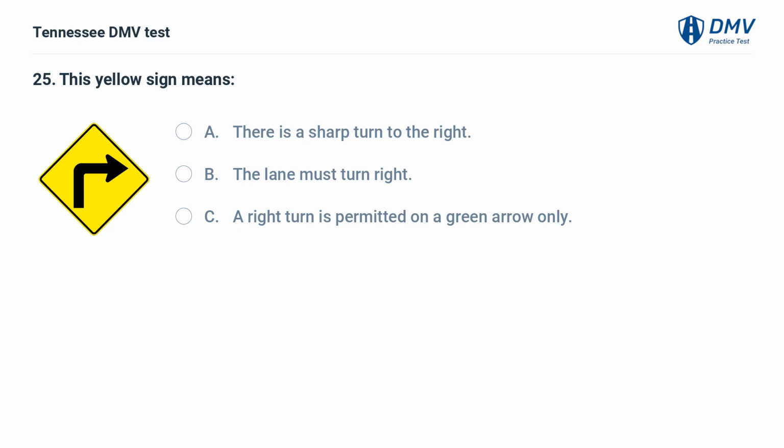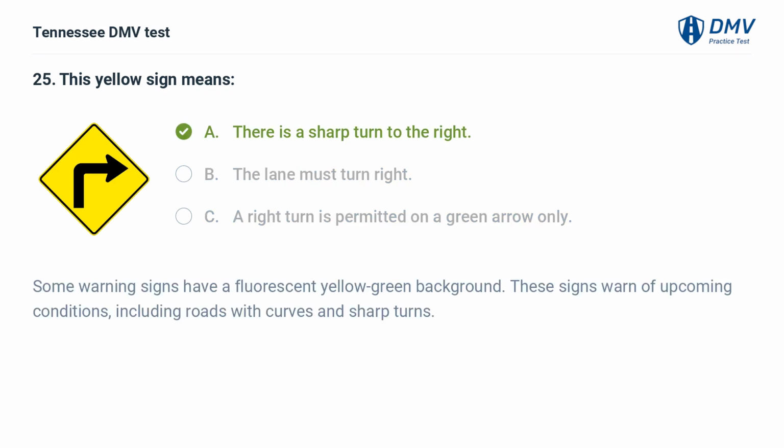This yellow sign means: A. There is a sharp turn to the right. B. The lane must turn right. C. A right turn is permitted on a green arrow only. A. There is a sharp turn to the right.